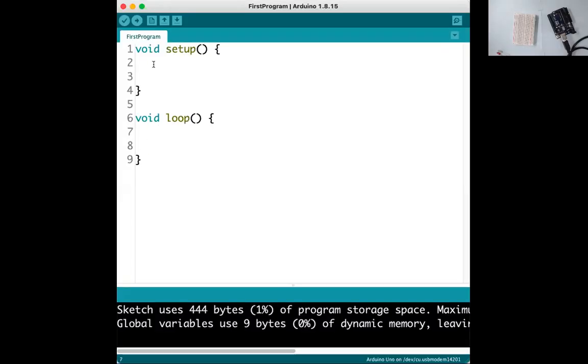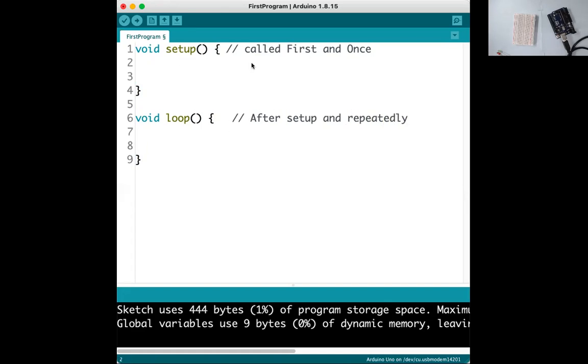Here we know that every sketch must have two functions, setup and loop. Setup is a must, loop is also a must. Setup is called first and once, and loop is called after setup, repeatedly.